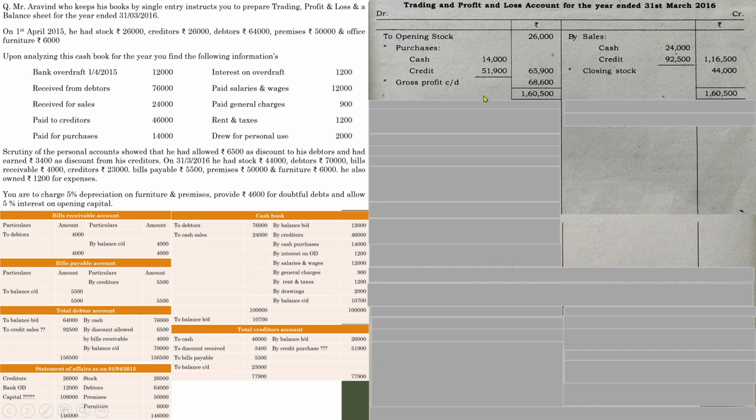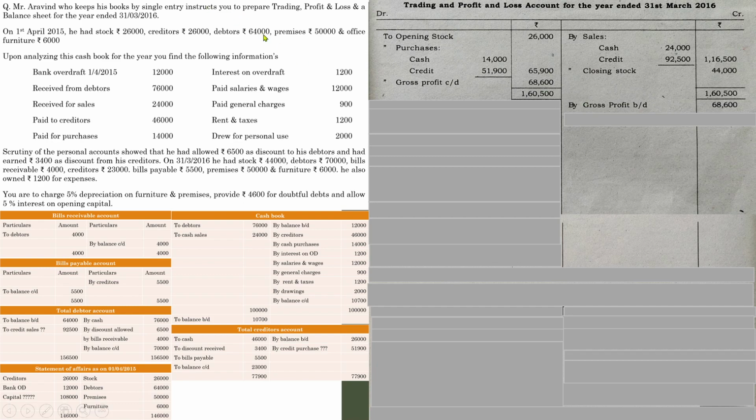So we have successfully completed the trading side. Next, we need to prepare the profit and loss account. We will not prepare a separate profit and loss account. We are continuing from the trading account. So for that, we need to bring this amount to the profit and loss account side. That is, you need to bring down gross profit. So by gross profit brought down 68,600.